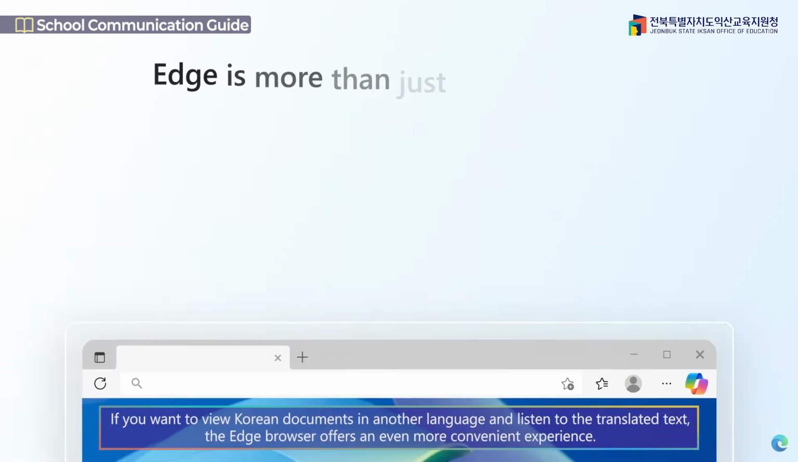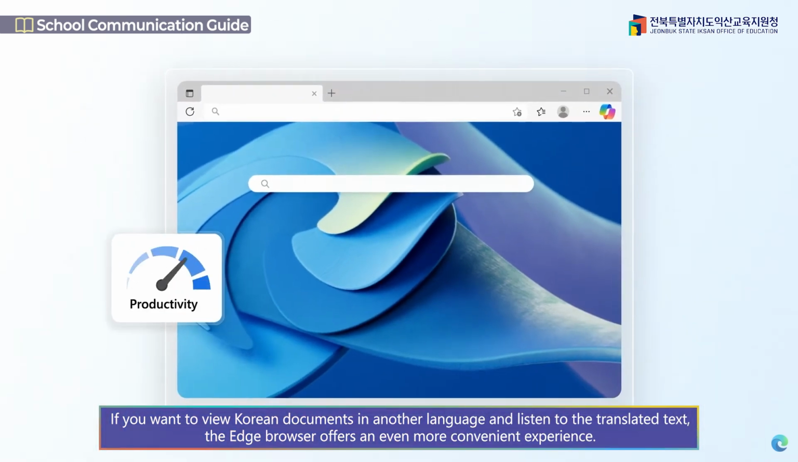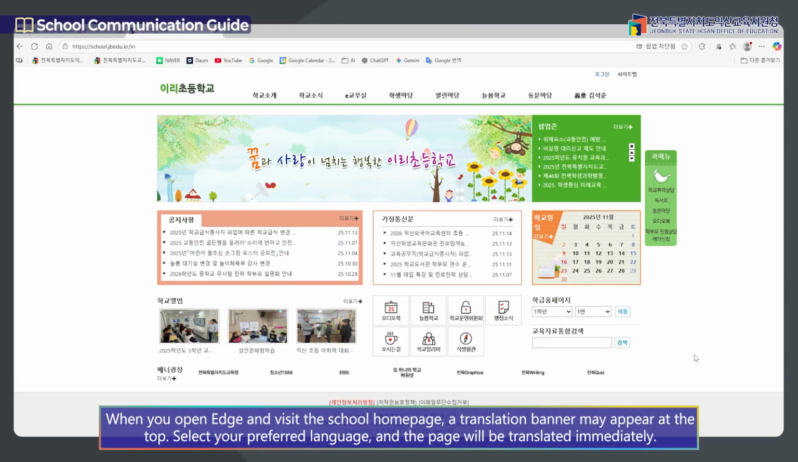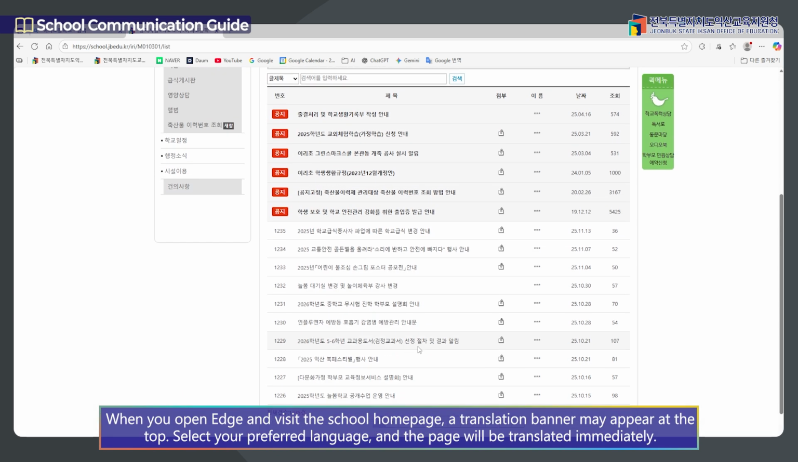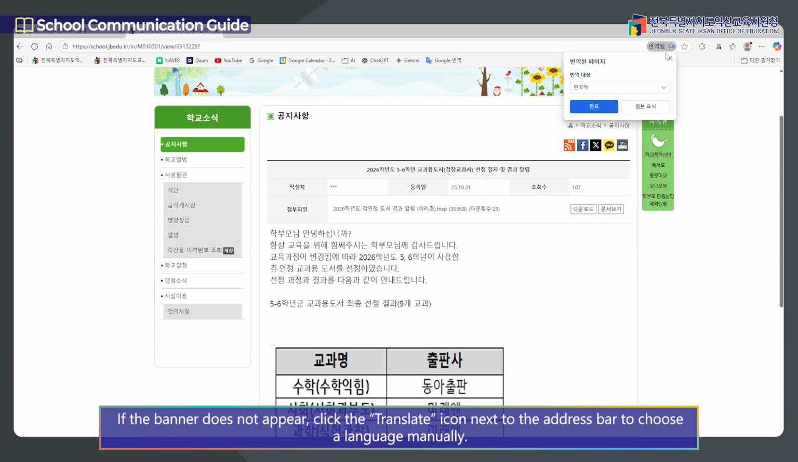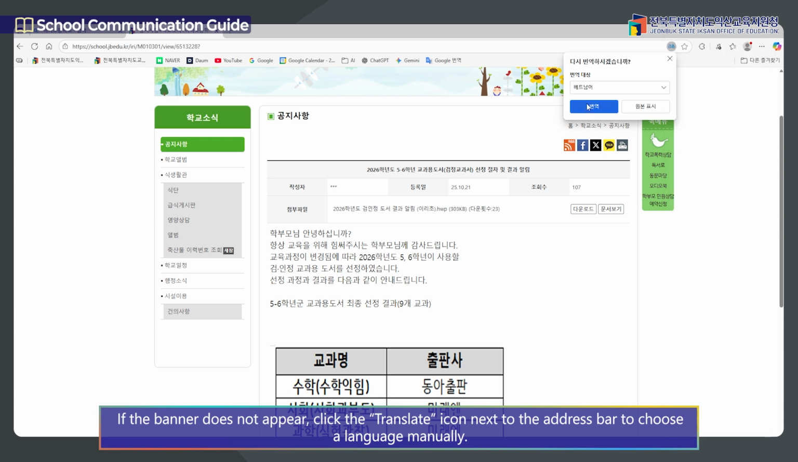If you want to view Korean documents in another language and listen to the translated text, the Edge browser offers an even more convenient experience. When you open Edge and visit the school homepage, a translation banner may appear at the top. Select your preferred language, and the page will be translated immediately. If the banner does not appear, click the Translate icon next to the address bar to choose a language manually.